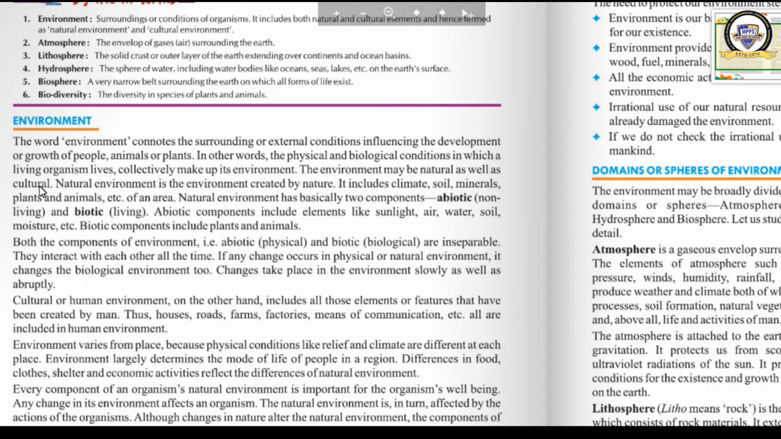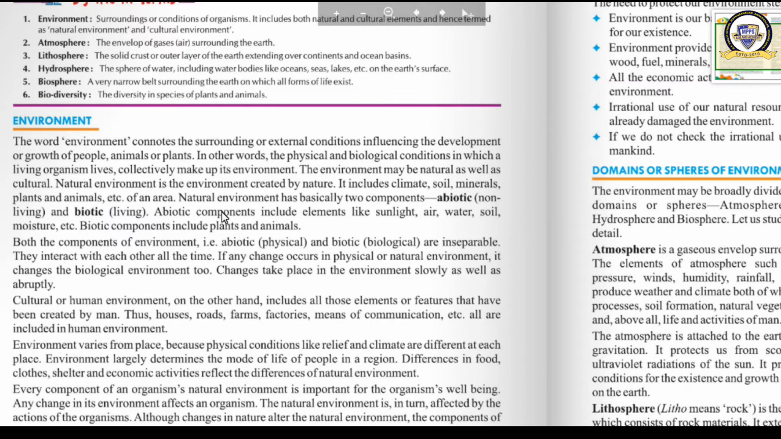Come back. Environment means our surroundings. Environment is of two types. One is natural environment and the other one is cultural environment. Natural environment is two types. Number one, abiotic. Number two, biotic. You have understood this much? Okay. Abiotic means non-living. What are the non-living things? Sunlight, air, water, soil, moisture, all those things which don't have life, they are termed as abiotic components. And what are biotic components? All the living things are known as biotic components. They include human beings, plants and animals.